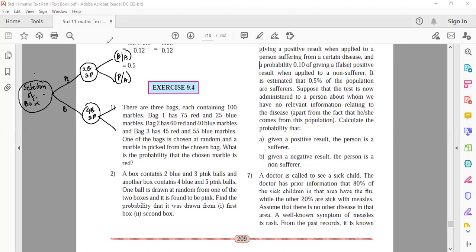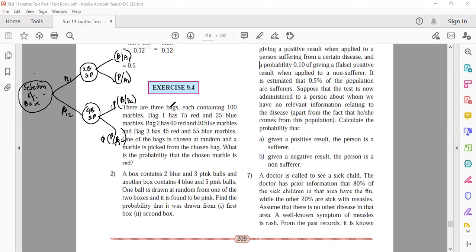Okay, we'll do one thing. Boxes will be A1 and A2, otherwise you will have confusion. So blue is selected given box A2 is selected. Pink is selected given A2 is selected. Now fill up the probabilities there.